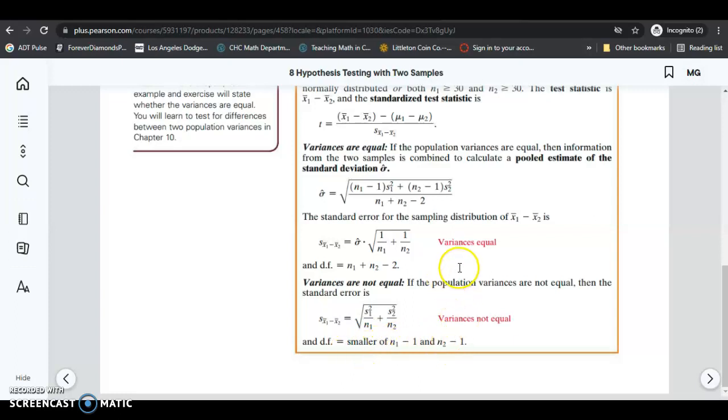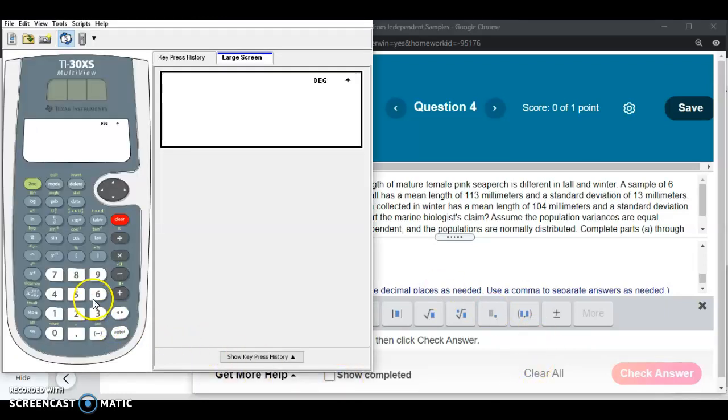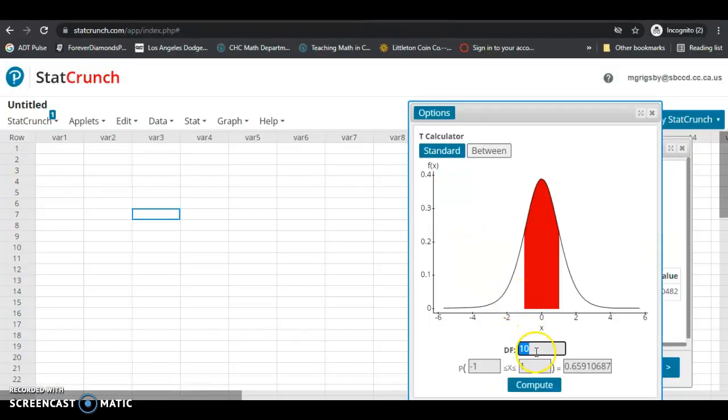But because the problem says that the variances or standard deviations are equal in the two populations, our degrees of freedom is equal to the sample size of the first sample plus the sample size of the second sample minus 2. Quickly going back to the problem, we see that the first sample had 6 of these female sea perches, and the other sample had 8. So when we do 6 plus 8 and subtract 2, like it says in the book for equal variances, our degrees of freedom is 12. So that's what's going to go in this box, 12.